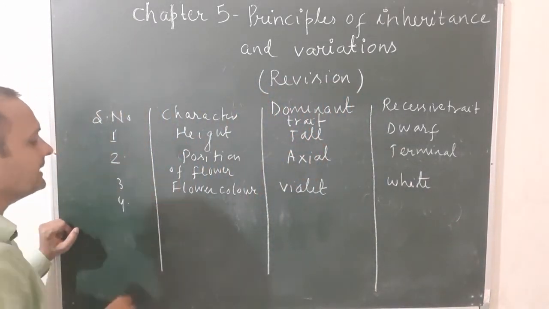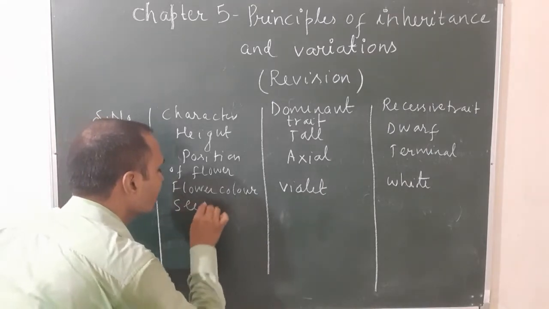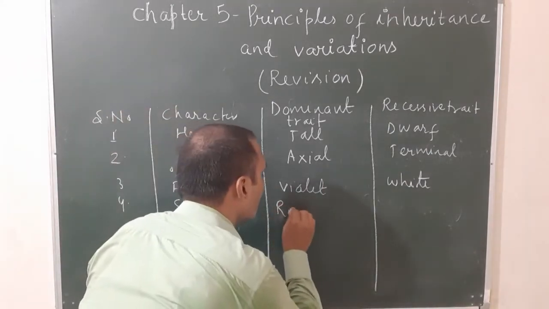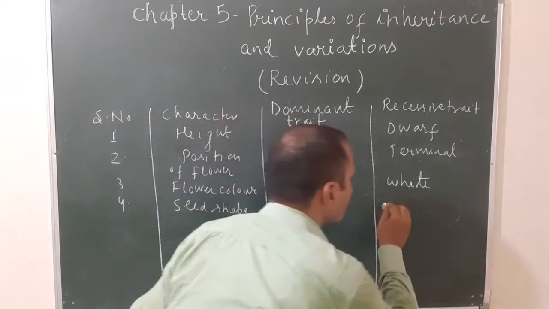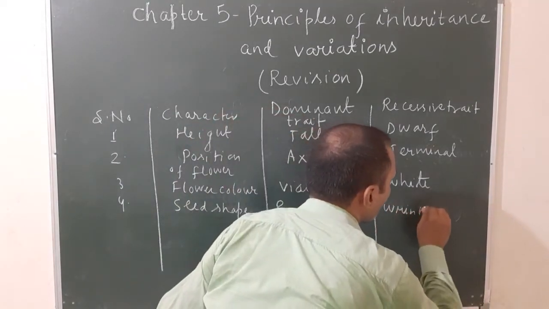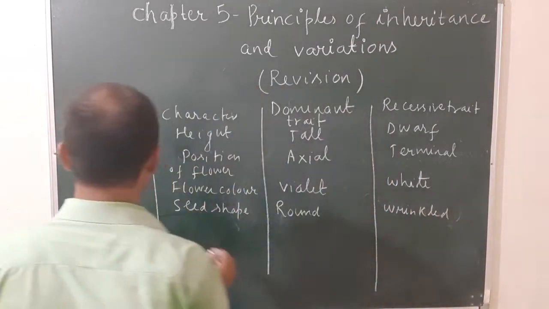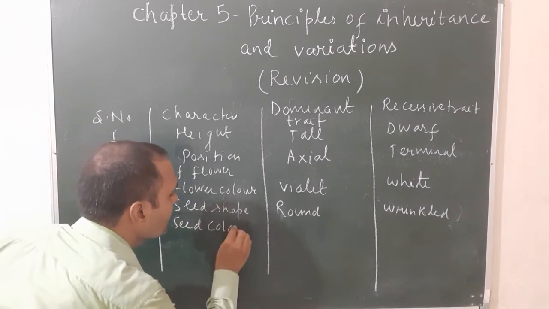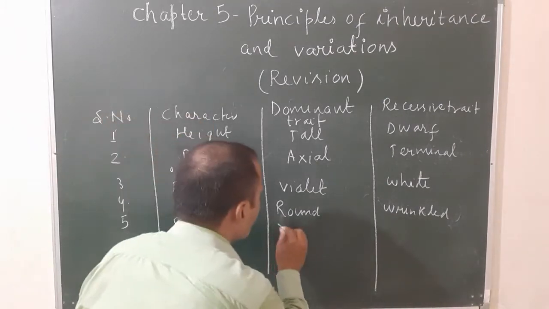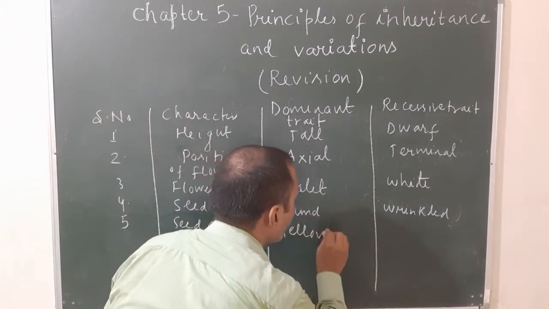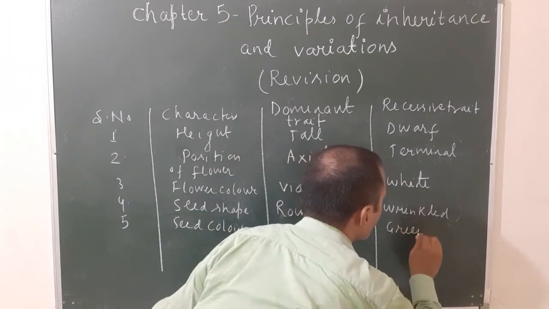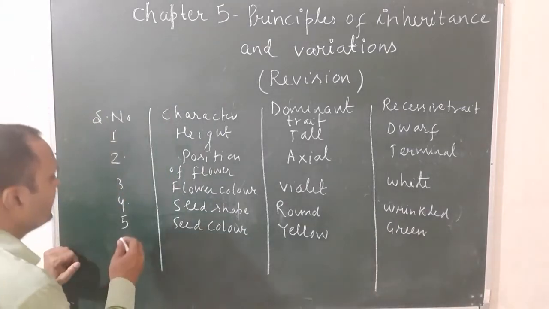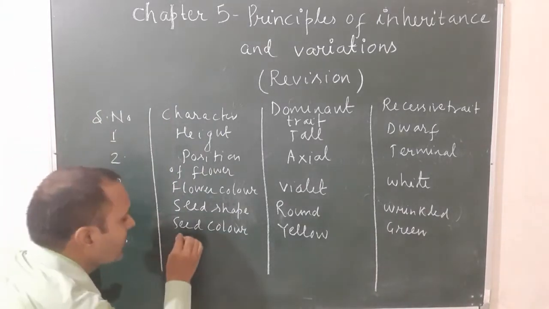Fourth one, seed shape. The dominant trait is round and the recessive trait is wrinkled. Next, seed color: yellow and green. Yellow was the dominant, green was the recessive. Sixth, pod shape.